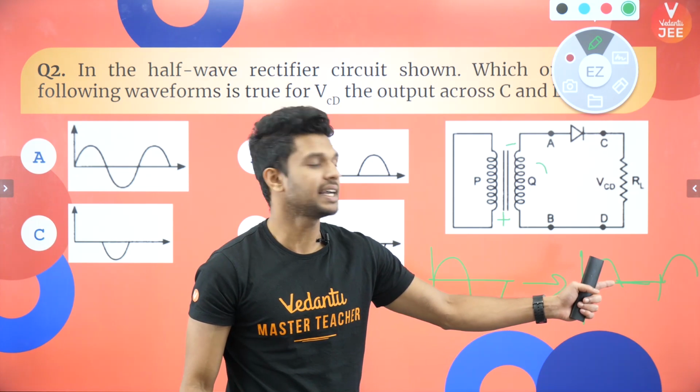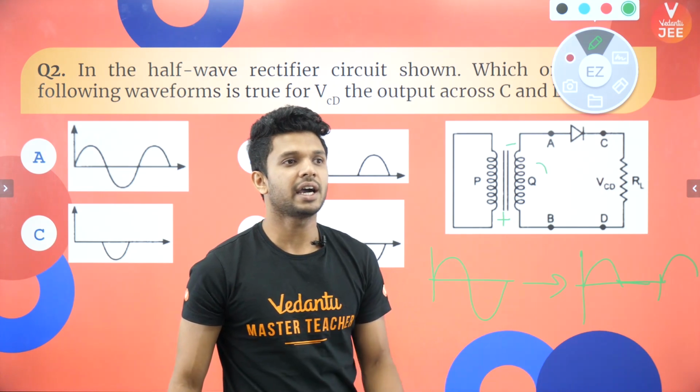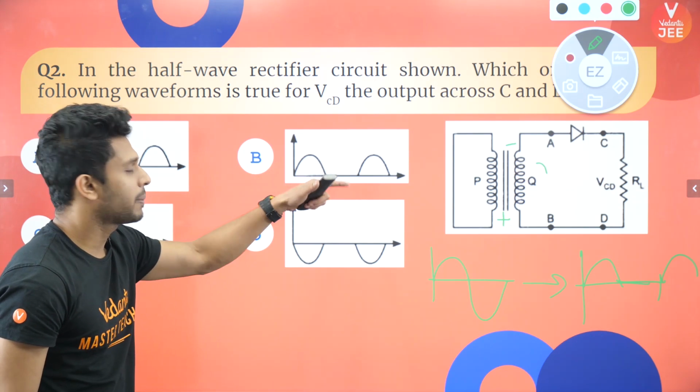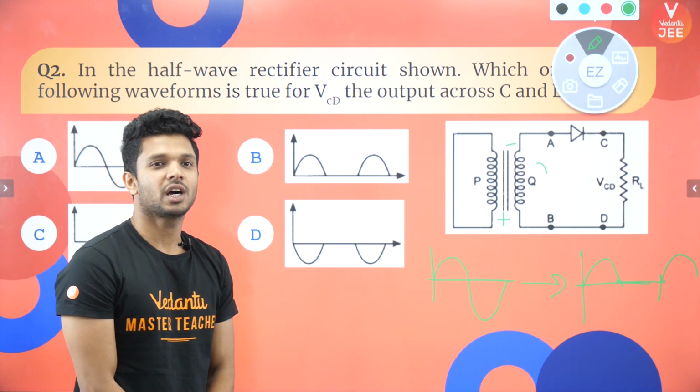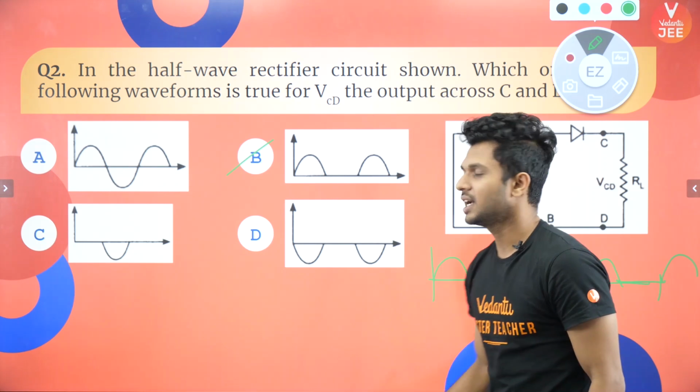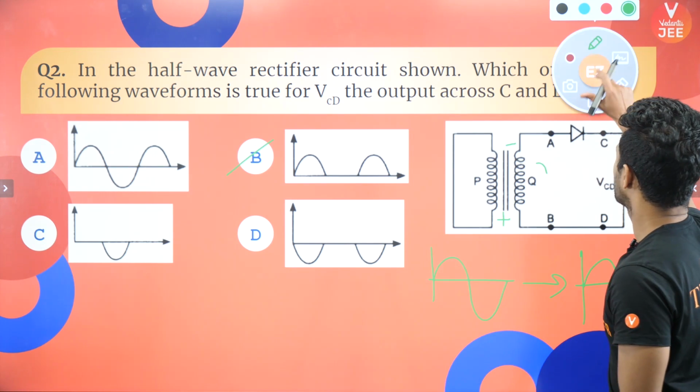So this is called as what? Half wave rectifier. So which one will be the output? The B option corresponds to our output, right? So we have the answer as B. Clicked, you got the answer and you got the marks in the board exam. Very good.